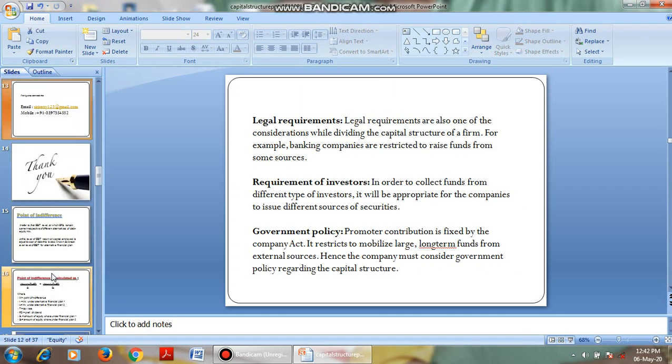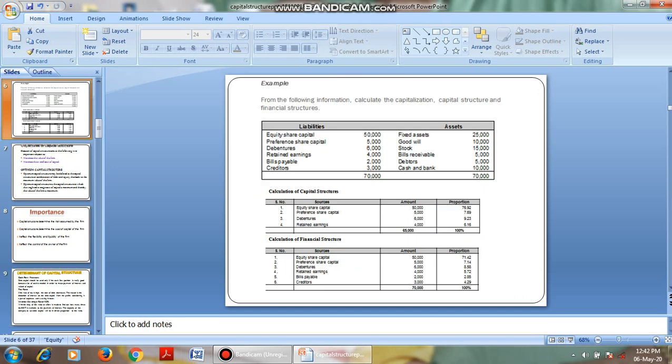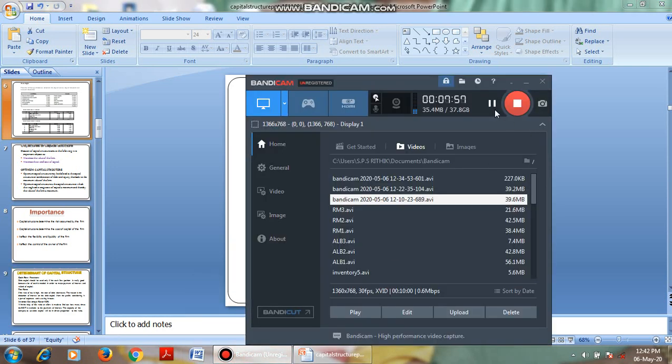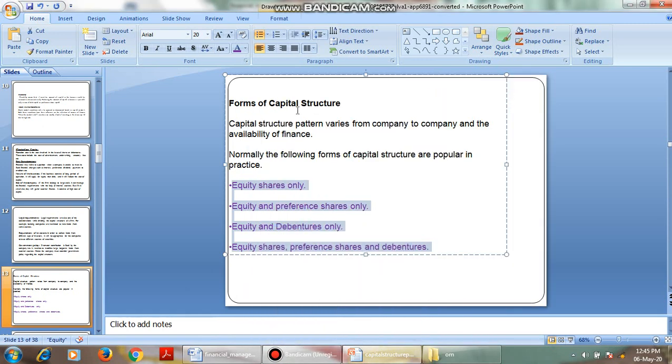Okay, and we have the other topic, that is, what are the various patterns, the forms of capital structure. We can say the pattern of capital structure. The pattern of capital structure varies from one company to another, based on the availability of finance and the availability of sources of funds.